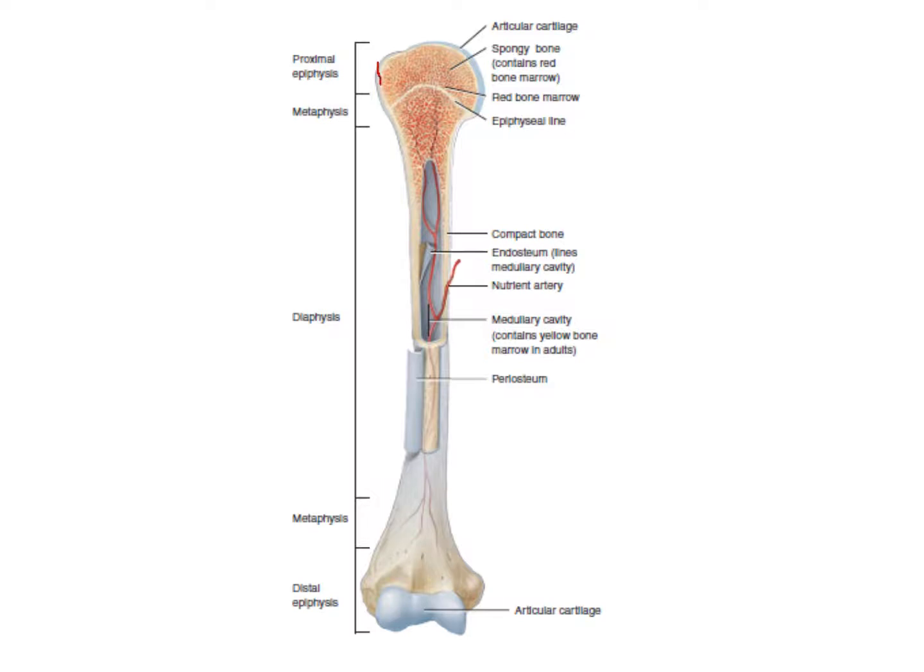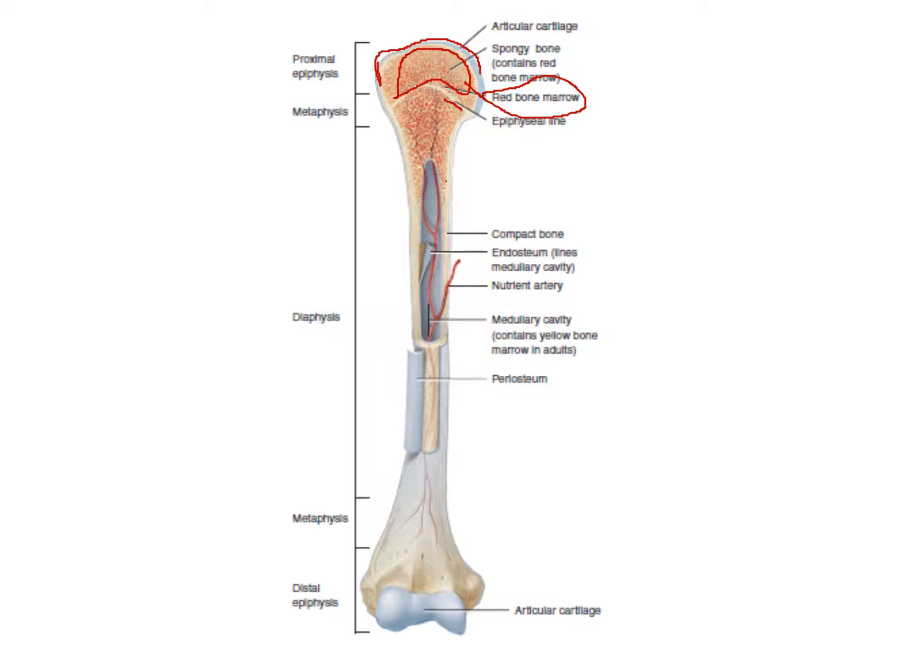This part where the bone articulates with another bone is lined by articular cartilage. The bone tissue present in the epiphyseal area is called spongy bone tissue, and the spongy bone tissue is filled with red bone marrow, which helps in the production of blood cells. This line is called the epiphyseal line.